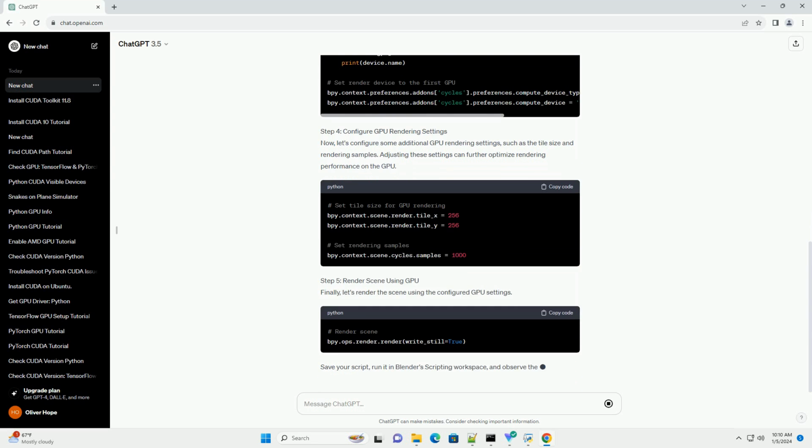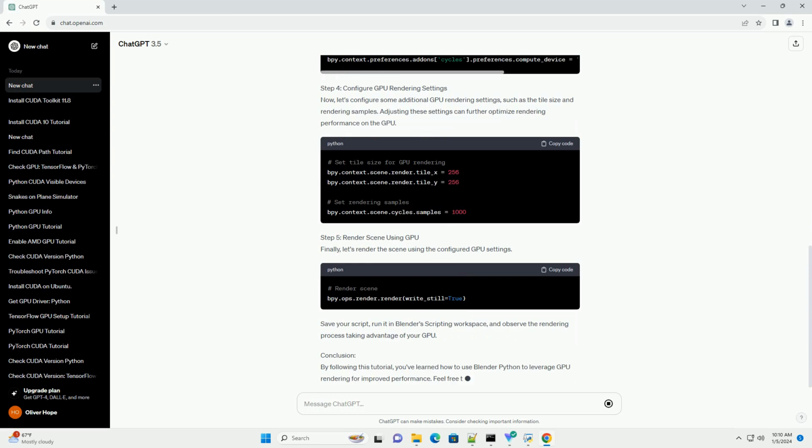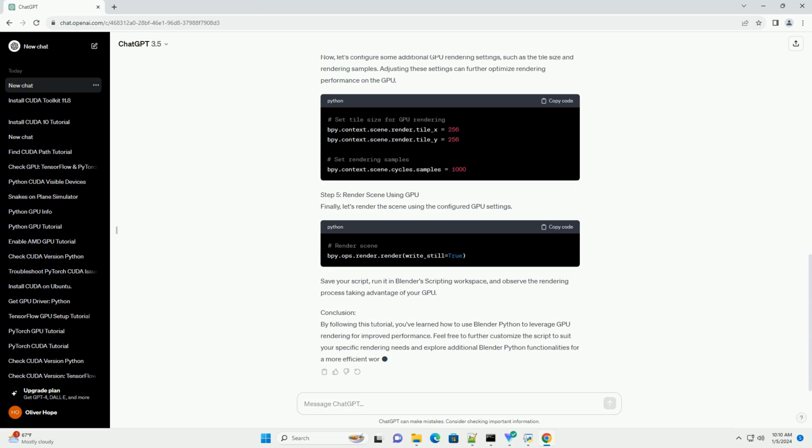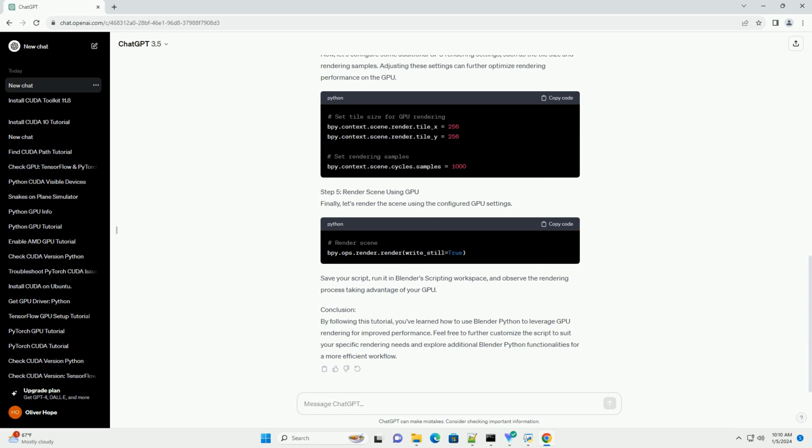Requirements. Step 1: Enable GPU rendering in Blender Preferences. Before diving into Python scripting, make sure that GPU rendering is enabled in Blender Preferences. Navigate to Edit, Preferences, System, and under the Cycles Render Devices section, select your GPU for rendering.